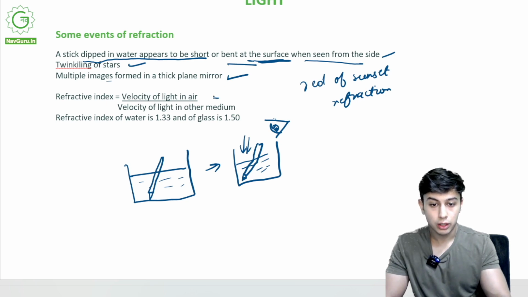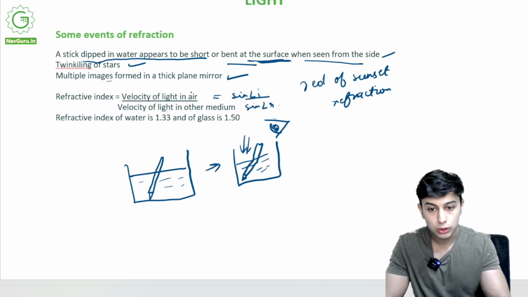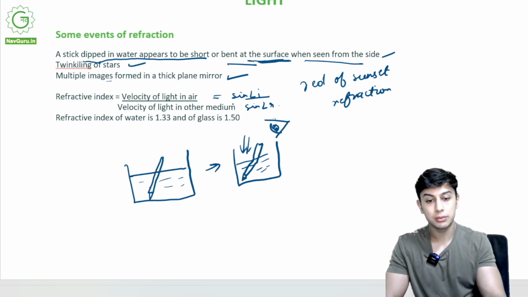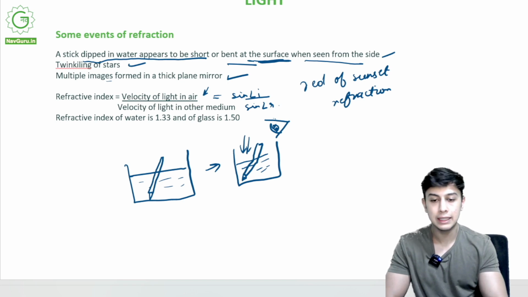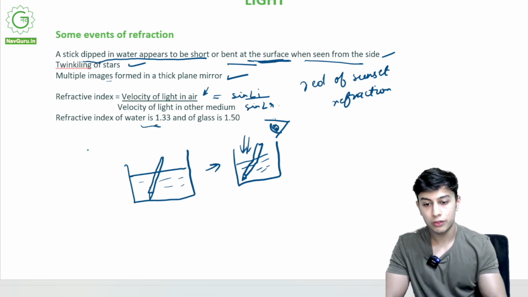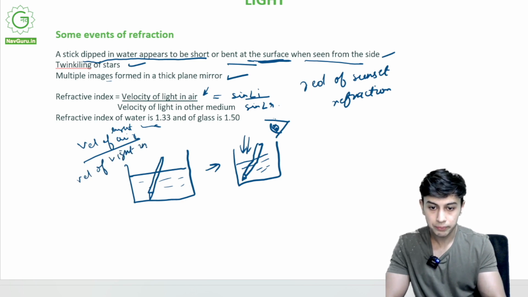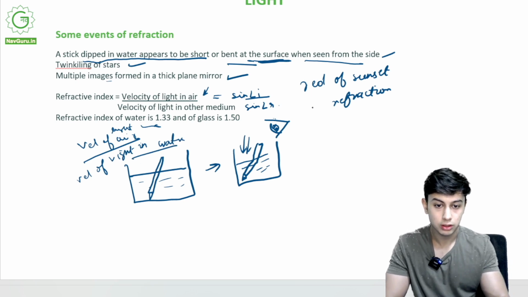Refractive index, like I told you, is sine of angle I divided by sine of angle of refraction, but it is also called velocity of light in air divided by the velocity of light in other medium. We always take air in the numerator, and the velocity of light in the other medium in the denominator. Suppose we need the refractive index of water. Then we would take the velocity of light in air divided by the velocity of light in water.